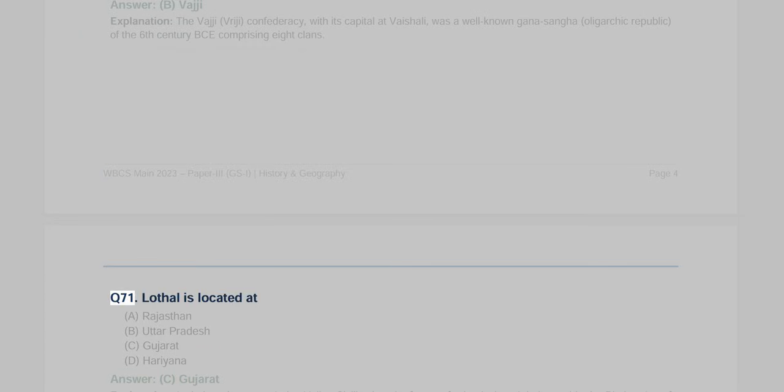Q71. Lothal is located at A. Rajasthan, B. Uttar Pradesh, C. Gujarat, D. Haryana. Answer C. Gujarat explanation. Lothal, an important Indus Valley civilization site famous for its dockyard, is located in the Bhal region of present-day Gujarat.